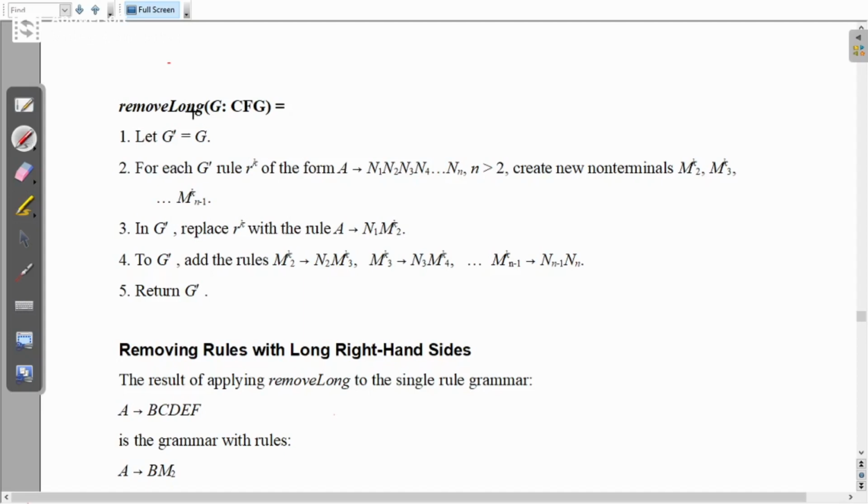In remove long, first of all I assign the grammar G to G dash, and you can say that the production of any rule is long if its length is more than 2 on the RHS. See here, there are 5 symbols, so obviously it is more than 2 symbols. If you see more than 2 symbols on the RHS, then you can say that particular production or rule is long. So then you have to cut it short to 2.